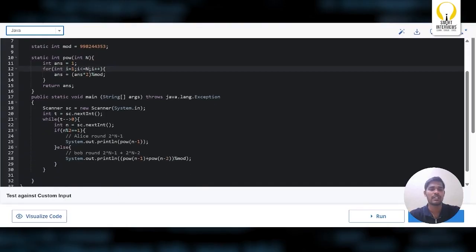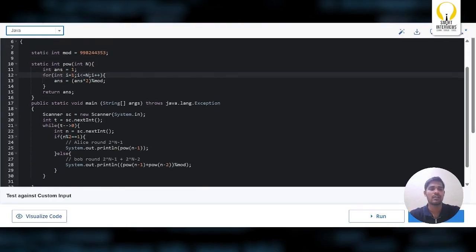So the time complexity is t into n. The n here is to find out the 2 power n value. So we are iterating for n times for each test case.